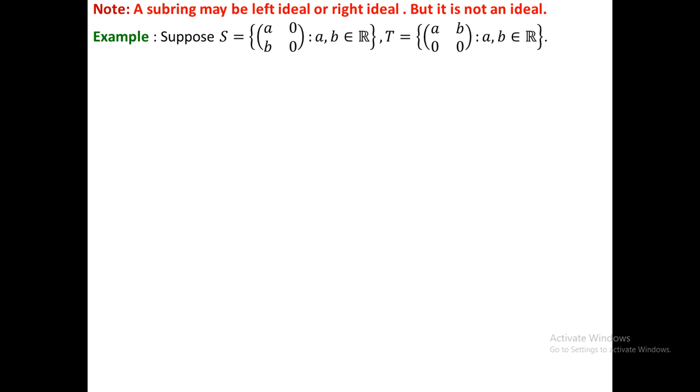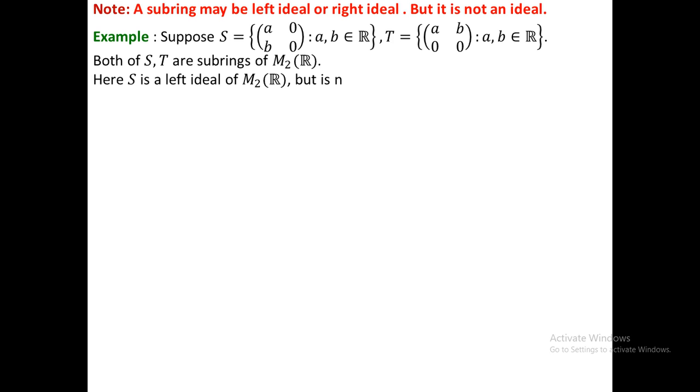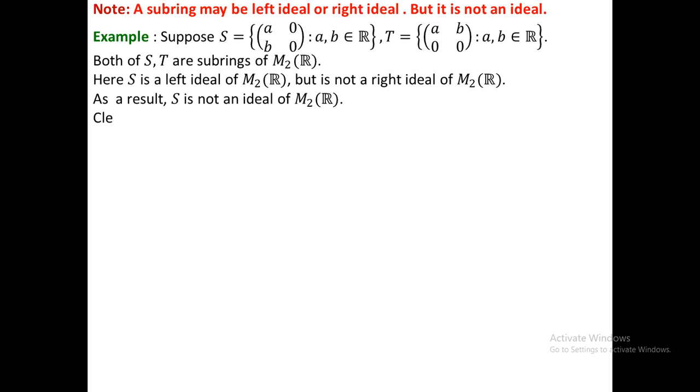Now I give the total discussion in one page. This was the note: a subring may be a left ideal or right ideal, but it is not an ideal. For example, we consider S and T. Here I discuss S but not T. Both S and T are subrings of M2R. Here S is a left ideal of M2R but not a right ideal of M2R. As a result, S is not an ideal of M2R. You just have to verify that.